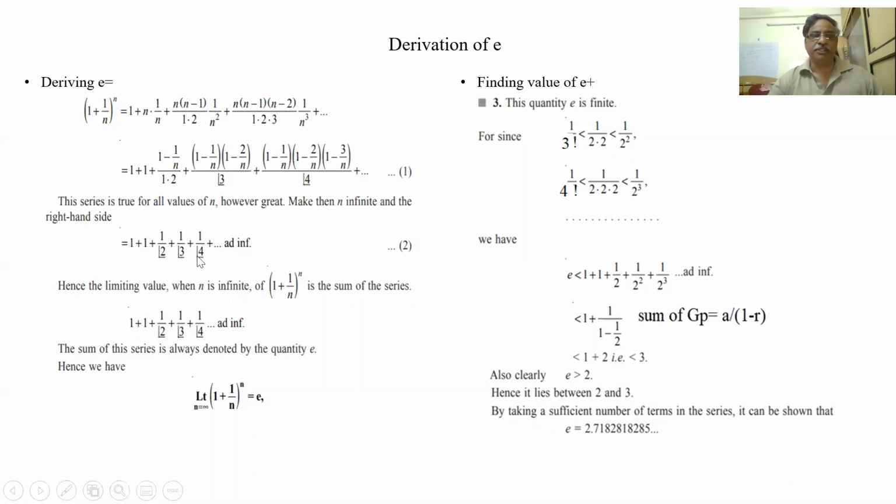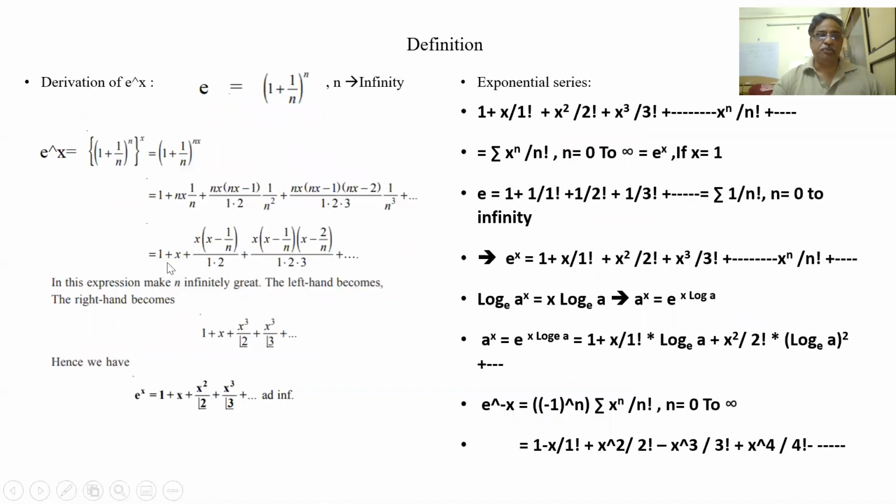This is the series. Let us see e to the power of x. So 1 plus 1 by n whole to the power of nx, now I am putting the nx expansion. Here I have taken x out, all n into n I have taken out. So x into x minus 1 by n. So when n is infinity, these 1 by n terms will become 0. So this becomes 1 plus x square by 2 factorial plus x cubed by 3 factorial, like that, to infinity. This is e to the power of x.